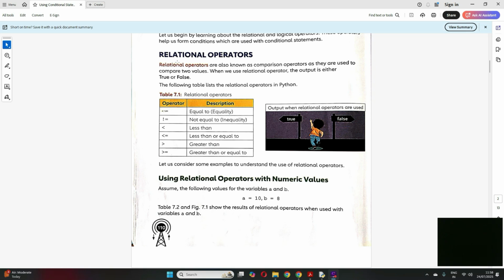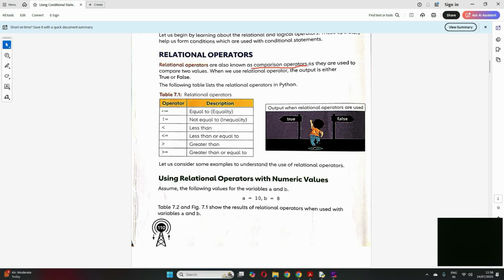Now what are relational operators? Since these are operators, it's between two values or two variables. Relational operators are basically the comparison operators, where we compare two values or two variables, whatever it may be.